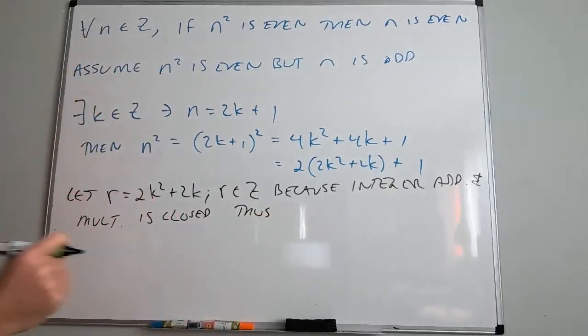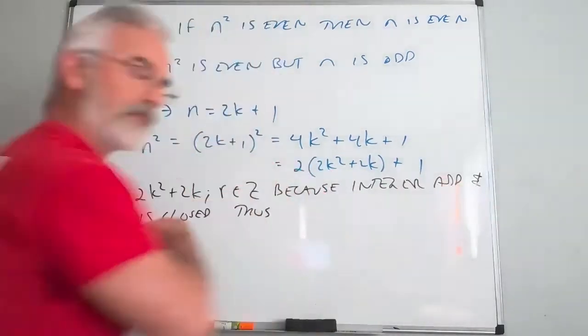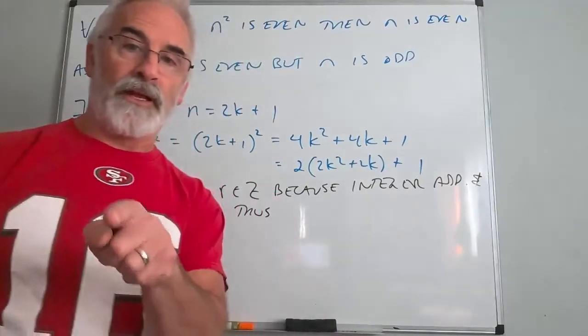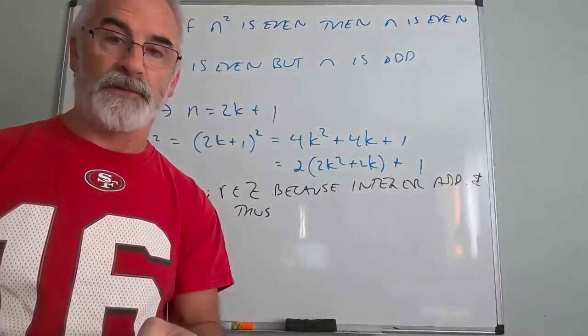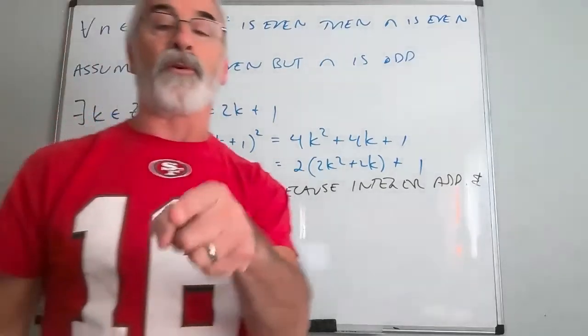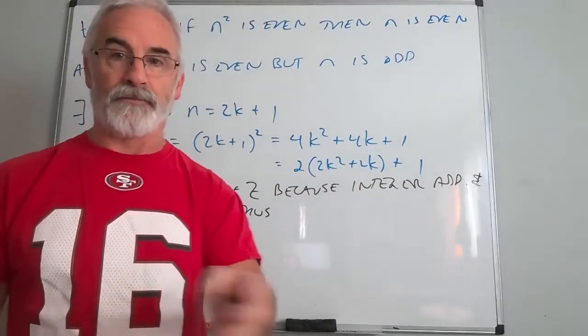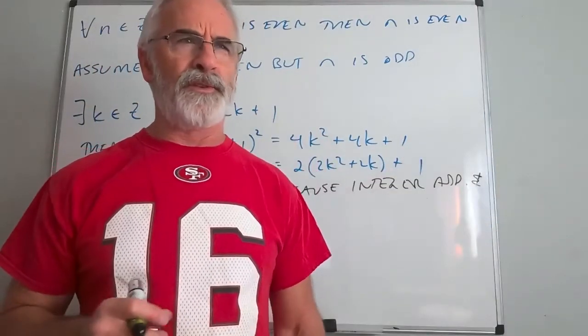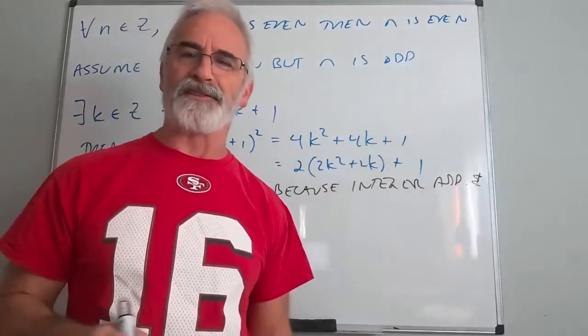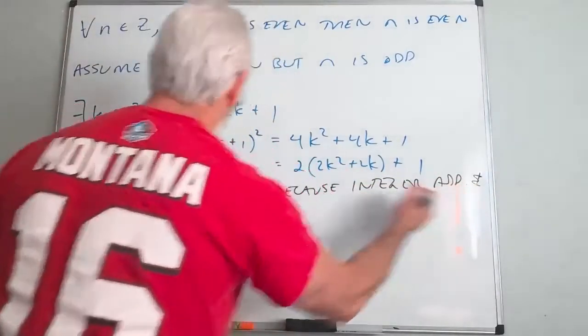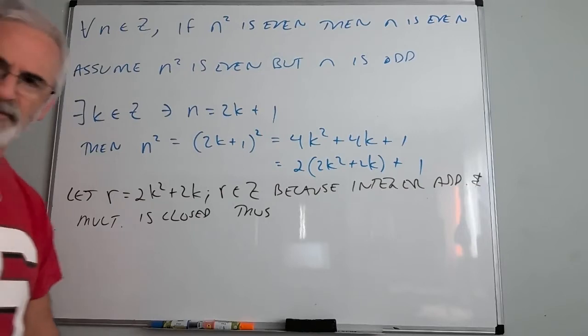Professor, did you say last class that we're not allowed to just say, due to closure, we have to specify which ones? Well, I said integer addition and multiplication is closed. You can state that; you don't have to prove it. Remember, integer addition being closed and integer multiplication being closed were axioms. We didn't prove those. We had to prove it for rationals, that rational addition and multiplication is closed. I know we proved one of them in class, and one of them you did on a quiz, but you can state this without proof. I'm saying addition and multiplication because I have both going on here. Is that what you're asking?